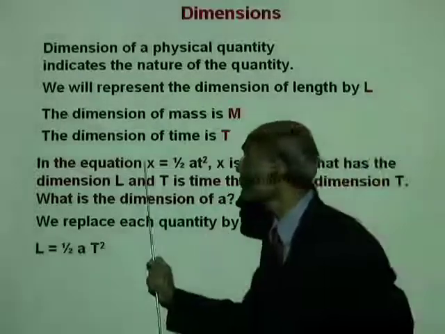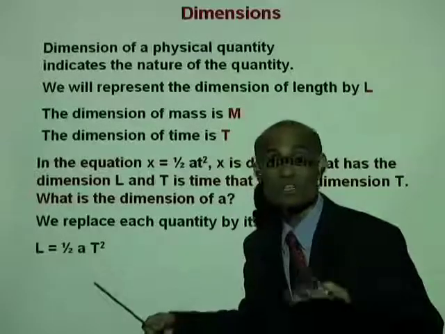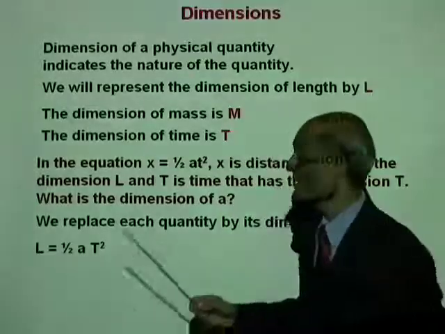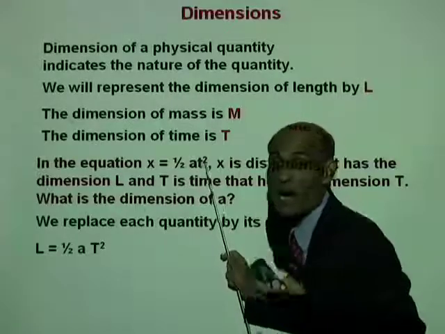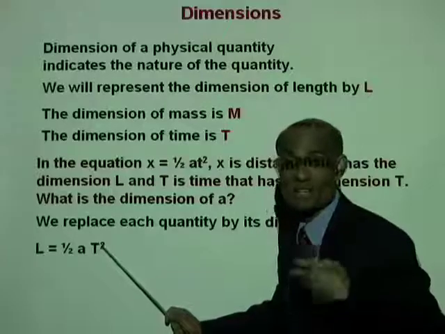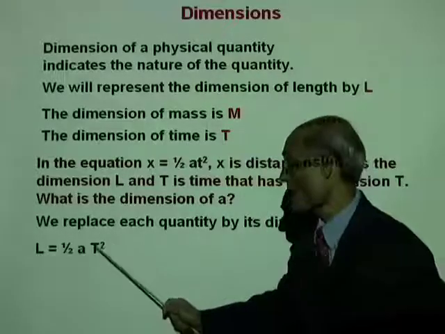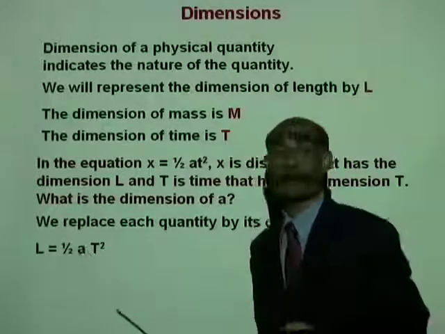So look at this. x is replaced by L, the dimension of that quantity. And t squared, time squared, is replaced by the dimension of that quantity, uppercase T squared. a, we don't know the dimension.